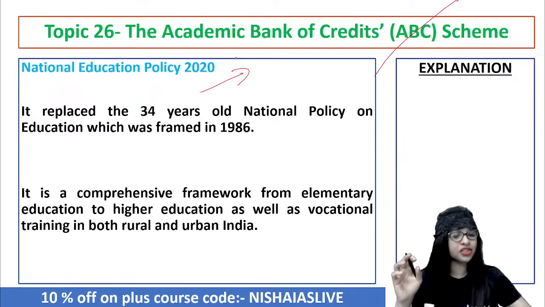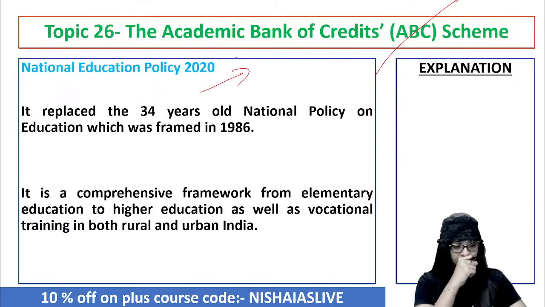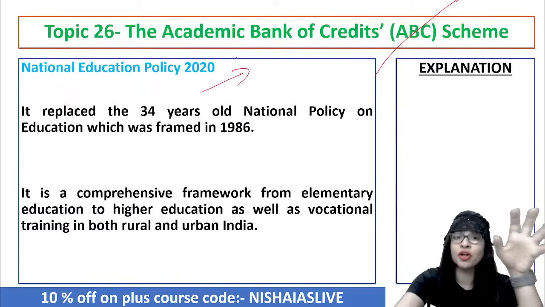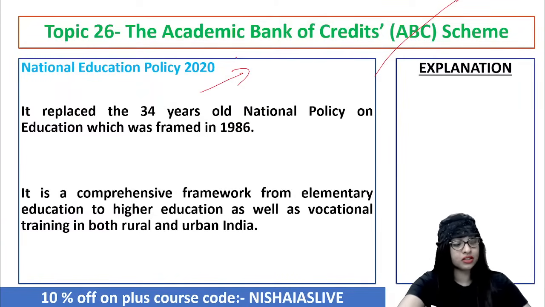So now, having understood this, it's very important for us to understand that this National Education Policy is indeed the need of the day, or the need of the hour. No doubt about it. This is something we have to welcome. So in lieu of this particular policy, what happened, guys? We had the ABC, that is Academic Bank of Credit, which has been brought in. Is it clear?